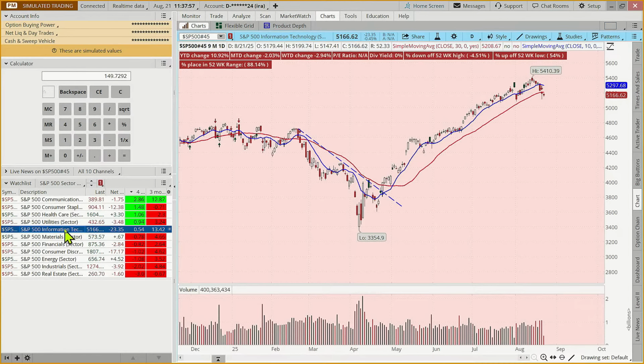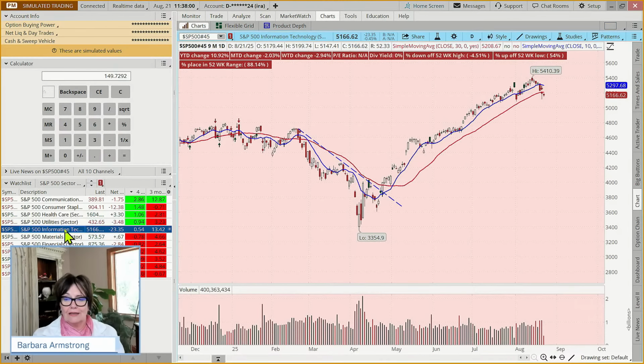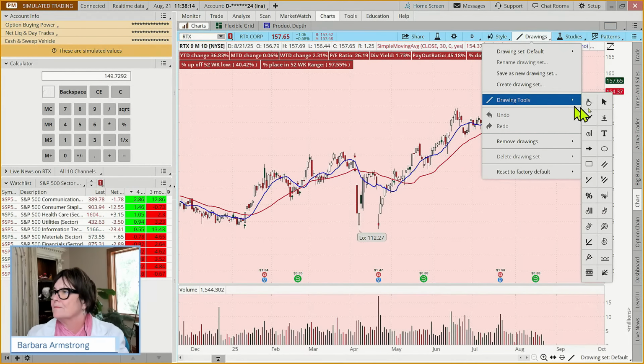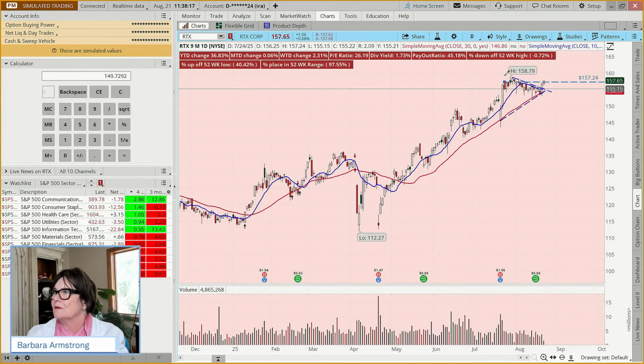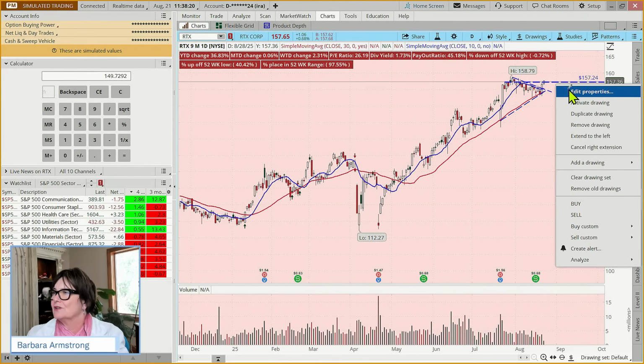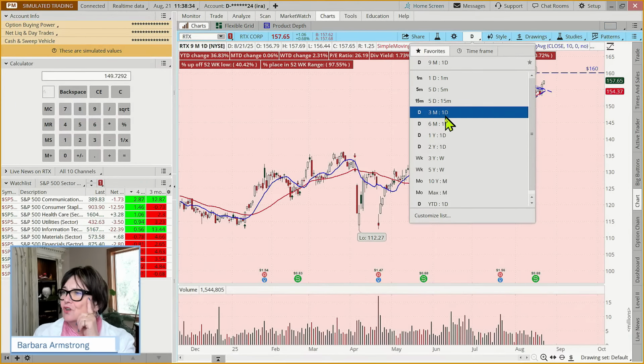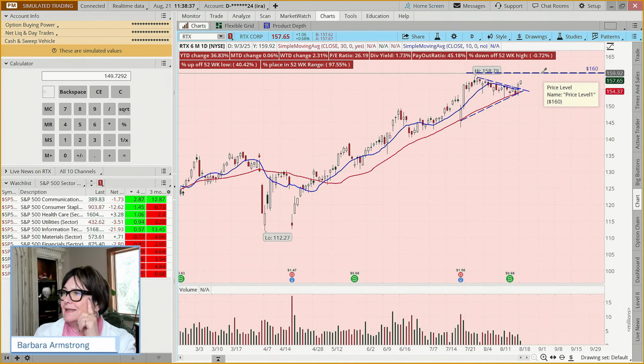So if somebody in the chat is asking, what do I mean by being called out? If we go back to, it was RTX. So we sold a covered call here at 160. I'm just going to edit this. If this is a new strategy for you, I have an example trading plan under the trade management mini session section. And I'll show you where you can listen into that.